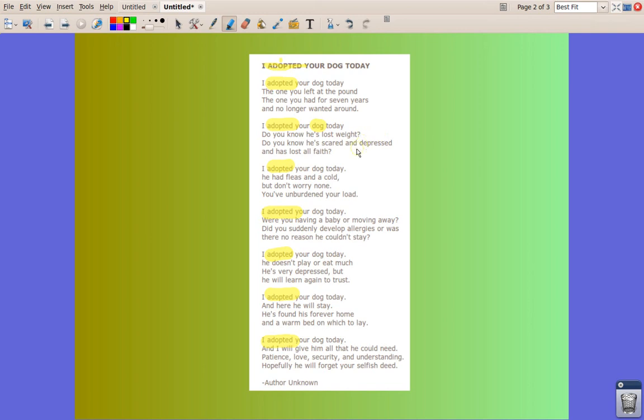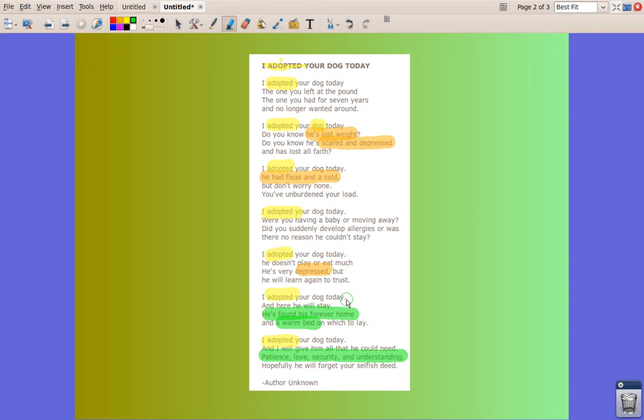So we can think about, what is this poem about? We know that one person adopted someone's dog. Well, what condition was the dog in? He had fleas and a cold. He's lost weight. He was scared and depressed. So that was his condition first, and we found that he's found his forever home and a warm bed. He's got patience, love, security, and understanding. He's got all these good things.